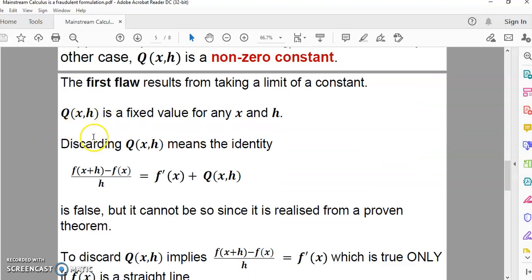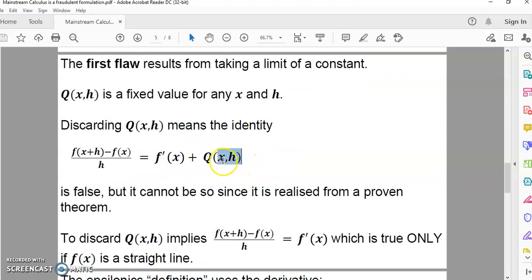Now, q of xh is a fixed value for any x and h. Okay, so depending on which your x is or what your h is, there's going to be a corresponding slope of the tangent line and a corresponding slope of the difference. So this doesn't move or go anywhere. It doesn't go to 0 or anything like that. That's just nonsense. But what we're saying is that if we throw q of xh away, it means that this identity is false. But it cannot be false because it's realized from a proven theorem, okay?